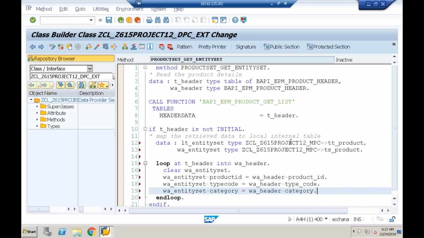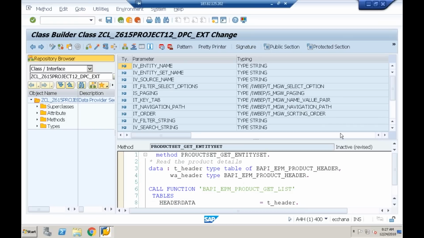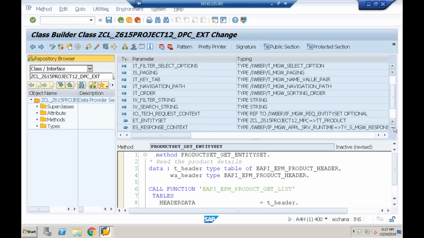Then I'll say append w underscore entity set to the local internal table I declared, lt underscore entity set. So if I assign this lt underscore entity set to et underscore entity set, I'll get all the product details.